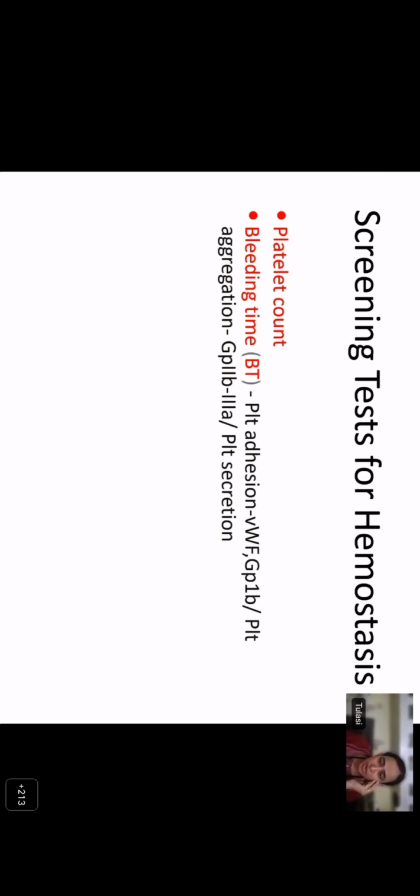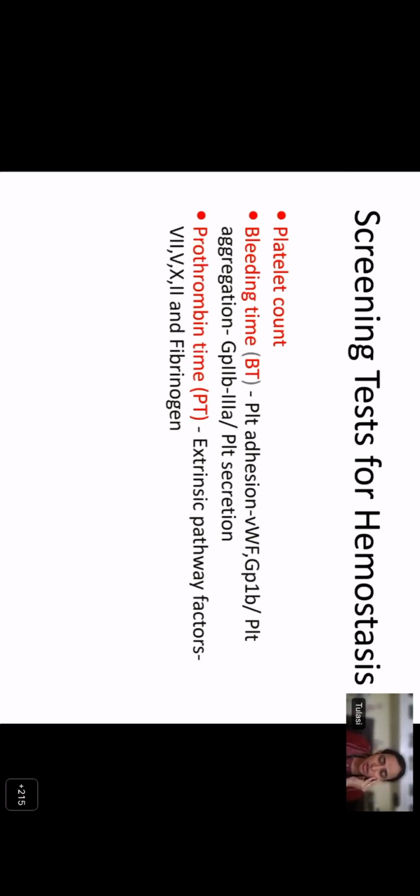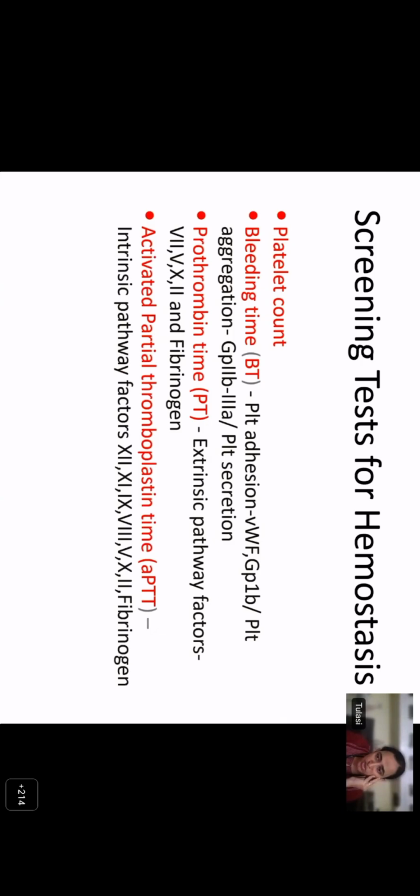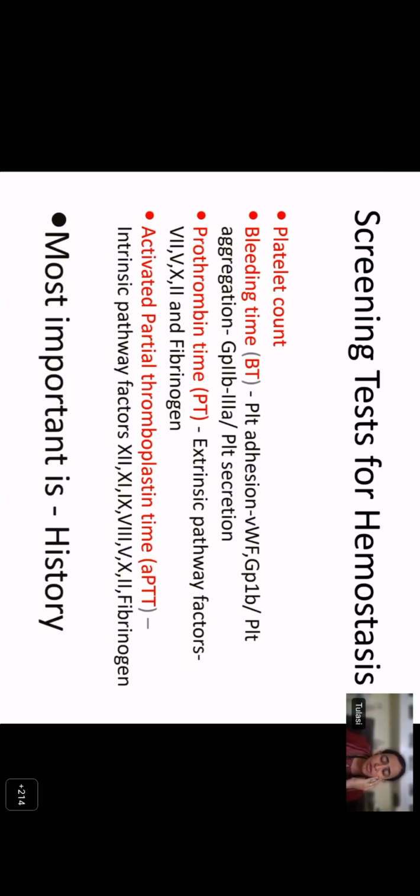Then you have the prothrombin time, which is a screening test for the extrinsic pathway, or the APTT, the activated partial thromboplastin time, which is a screening test for the intrinsic pathway. But above all, the most important screening test in hemostasis is the history. So how can history be used as a screening test?